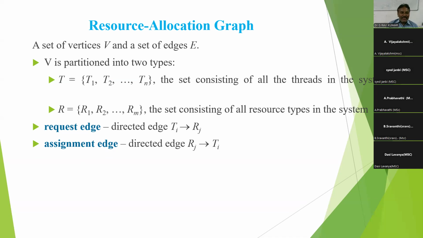Here the set of vertices V and the edges E, and V is partitioned into two types: one is process, and one is resource.